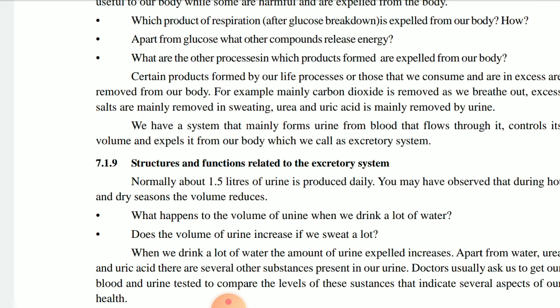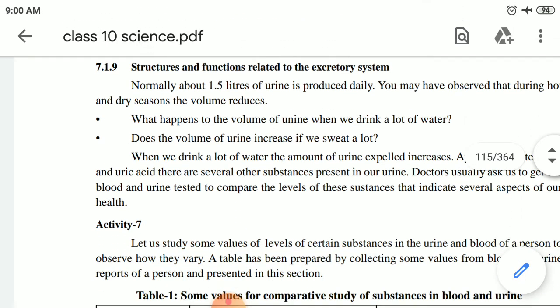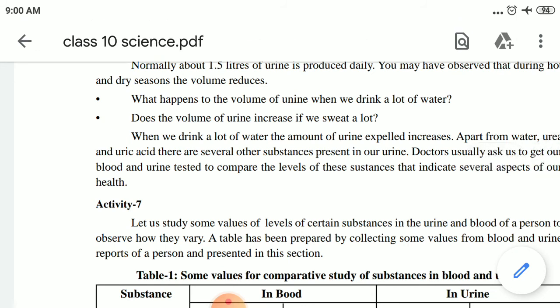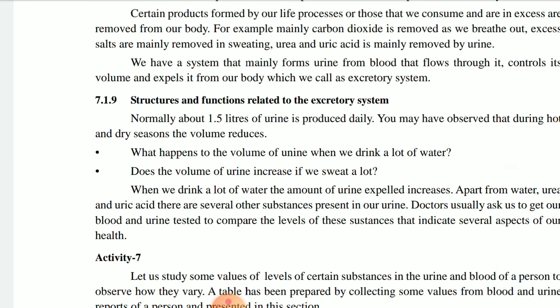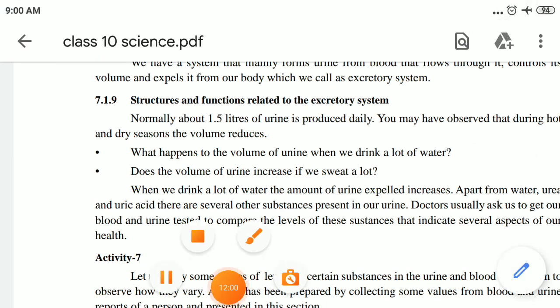Next one, urea and uric acid are going to be developed. Pain and all these problems are going to occur, and all these things are excreted through the urine. Okay children. Next class, children, we will continue with the excretory system. Okay, I hope you people have understood this. If any doubt is there, you can ask.